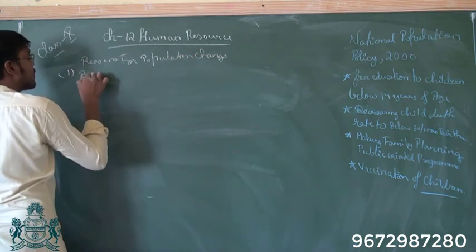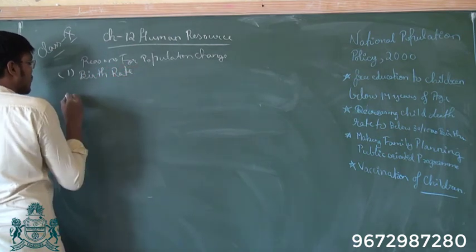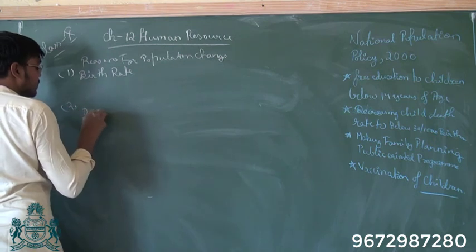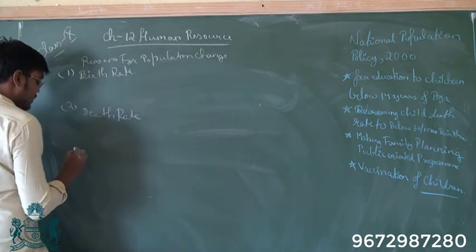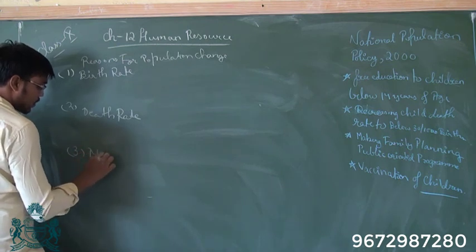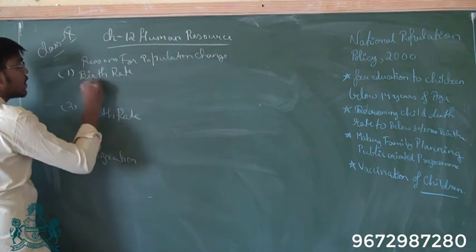One is birth rate, second is death rate, third is migration.